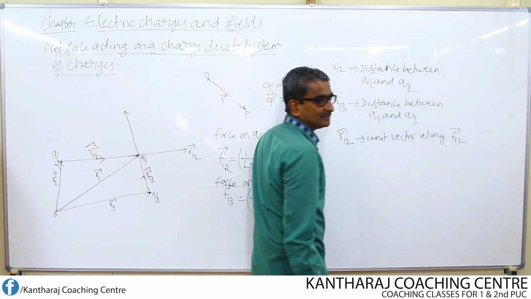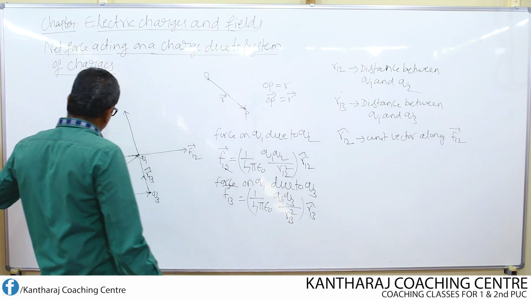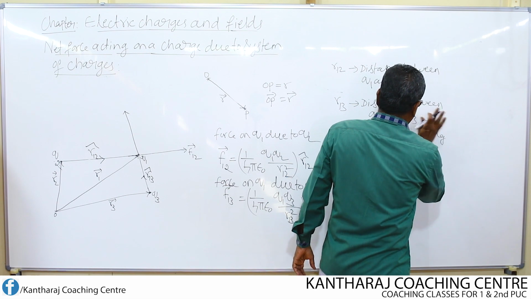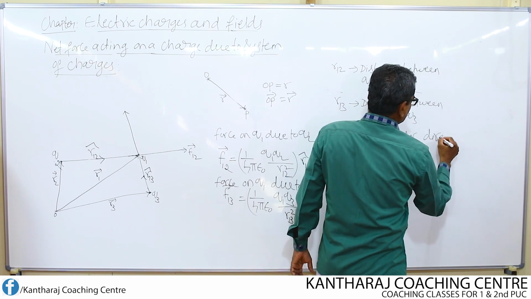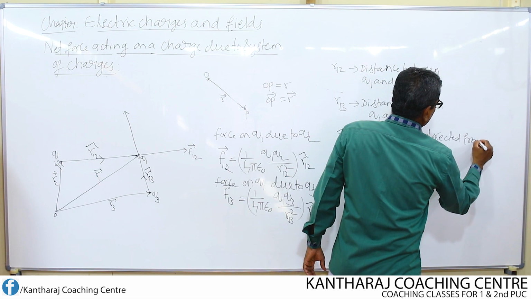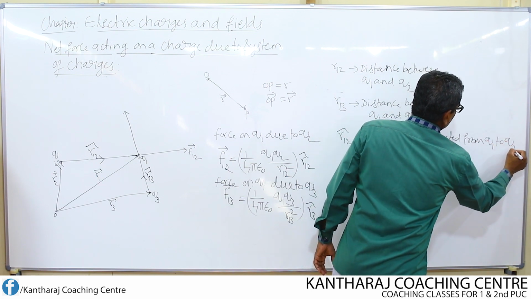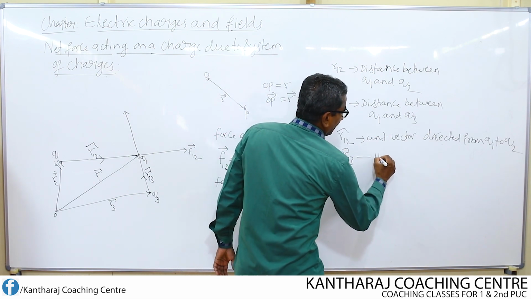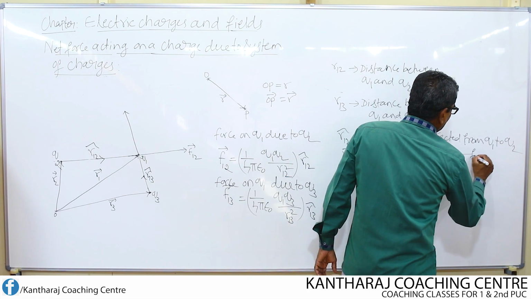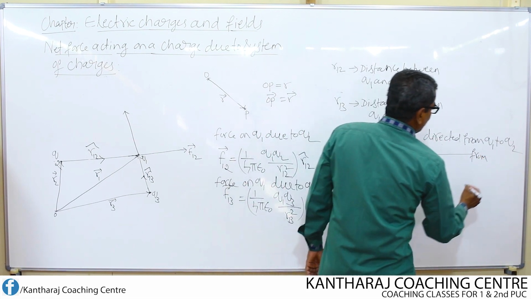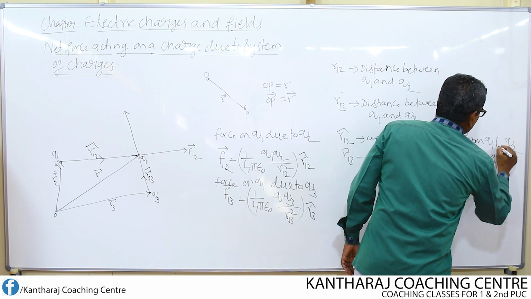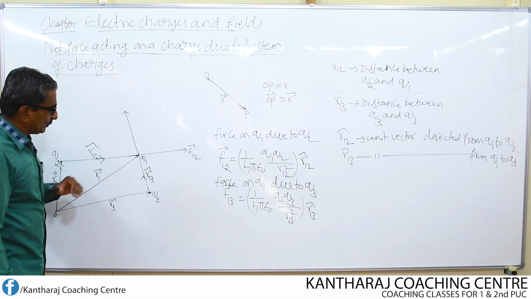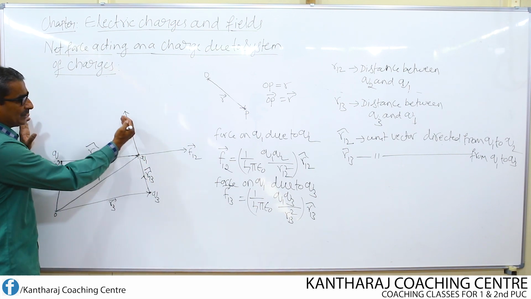What is the direction of the force? Along the direction of the force, it is from Q2 to Q1. We can also write it like this, or else the unit vector directed from Q1 to Q2. Similarly, what is R13 cap? R13 cap is nothing but the unit vector directed from Q1 to Q3. 12 cap directed from Q2 to Q1, then 13 cap directed from Q3 to Q1.